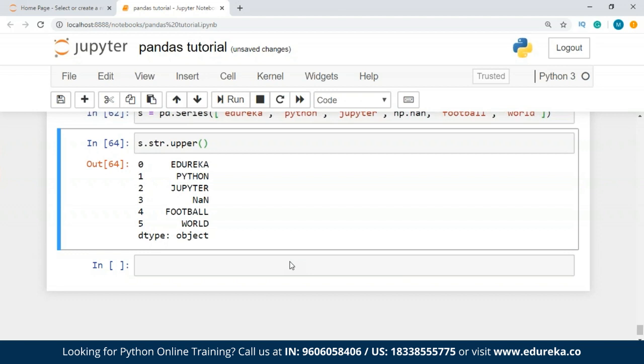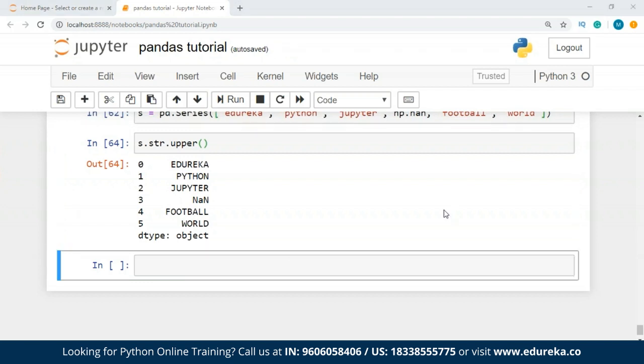So let's move ahead to the next topic that we have, which is merging. In merging, we are basically going to merge two data frames together. So we have two functions, which are concat and join. Concat concatenates pandas objects along a particular axis with optional set logic along the other axis. It can also add a layer of hierarchical indexing on the concatenation axis, which may be useful if the labels are the same or overlapping on the passed axis number.